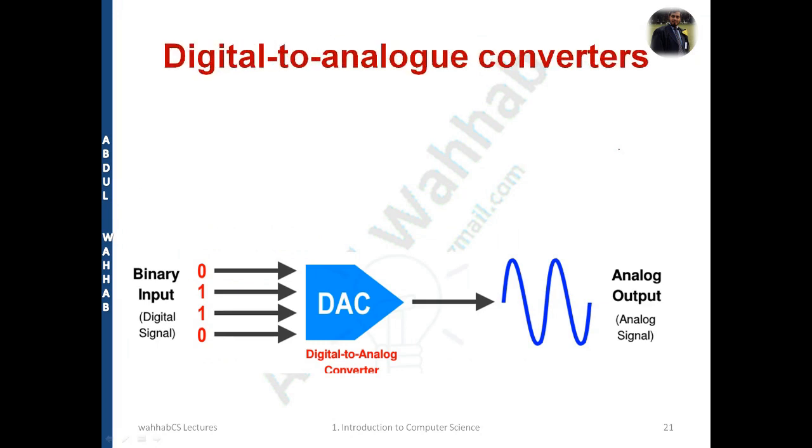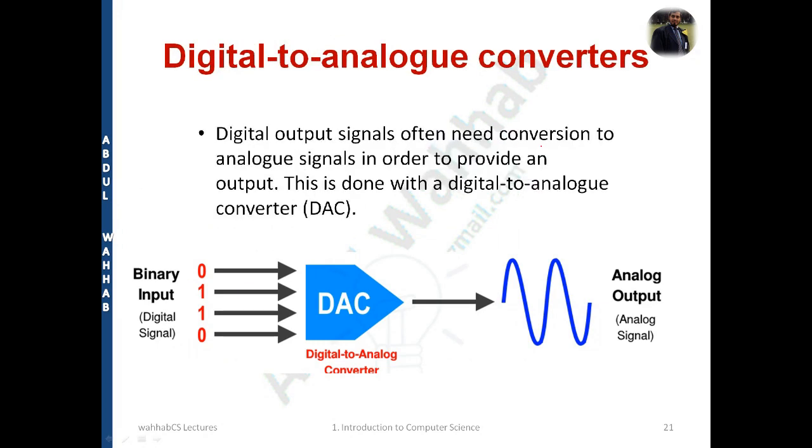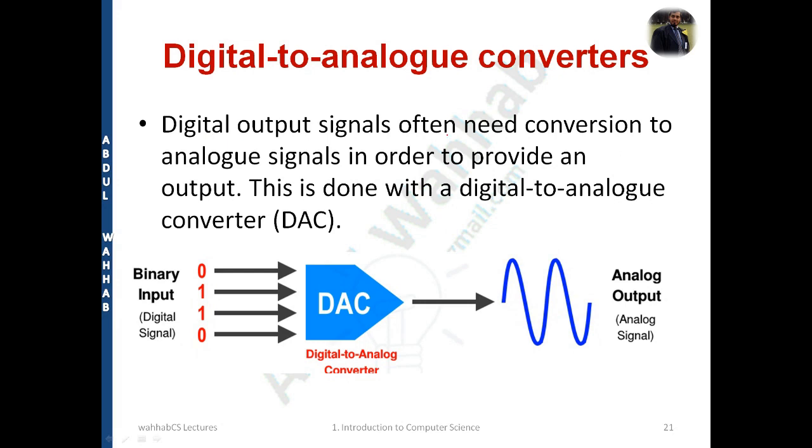Further, the second device we are talking about is the digital to analog converter. For this, we have DAC, and digital to analog conversion means the conversion of digital signal into an analog signal. So DAC stands for digital to analog converter.